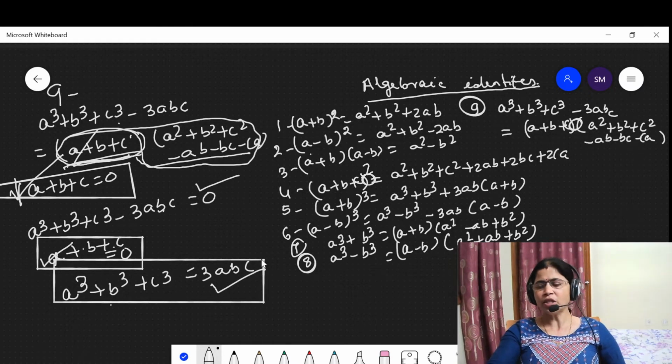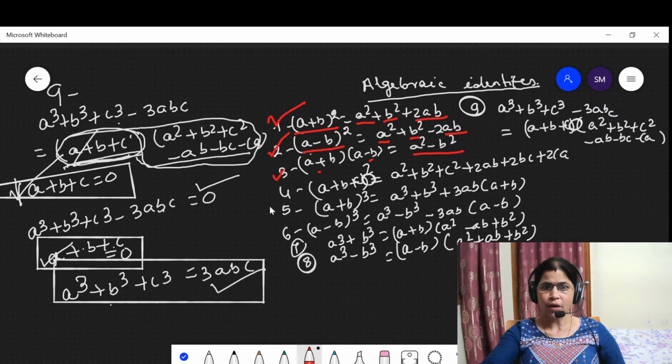Okay. Now students, revise the identities. The first identity says (a plus b) whole square is equal to a square plus b square plus 2ab. Then the second identity, (a minus b) whole square, says a square plus b square minus 2ab. Then next, (a plus b) into (a minus b) is equal to a square minus b square. Then the fourth identity, (a plus b plus c) whole square is equal to a square plus b square plus c square plus 2ab plus 2bc plus 2ca.